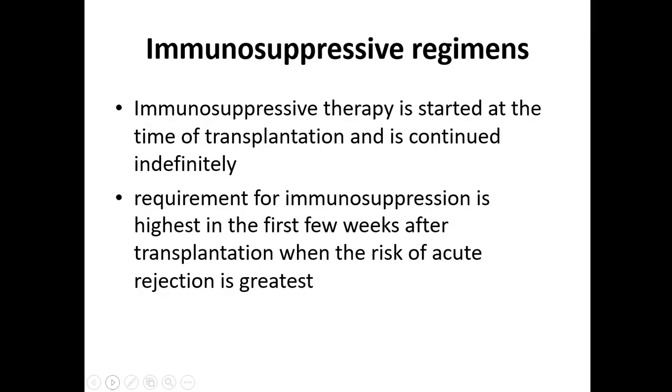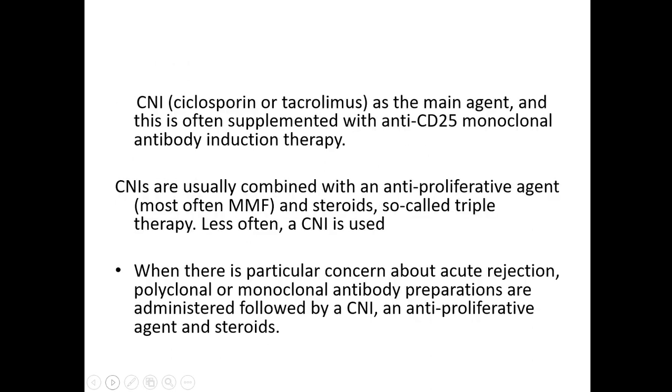So we will see how we will give this immunosuppressive therapy, that is, immunosuppressive regimes. Immunosuppressive therapy is started at the time of transplantation and is continued indefinitely. The requirement of immunosuppression is highest in the first few weeks after transplantation, when the risk of acute rejection is greatest. We know that the only rejection we can prevent is acute rejection. So the role of immunosuppression is highest in the first few weeks after transplantation.